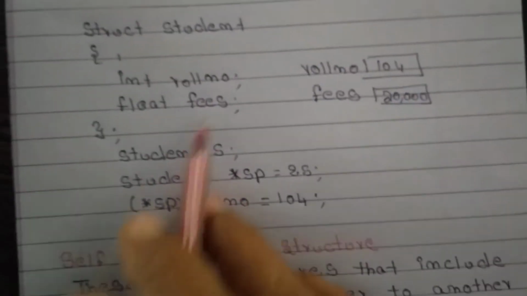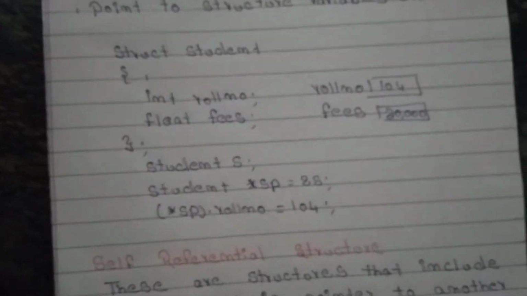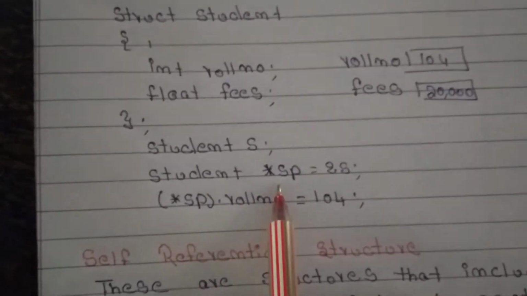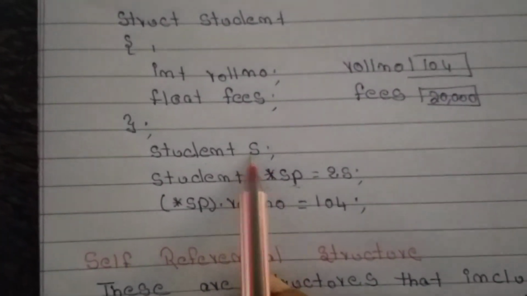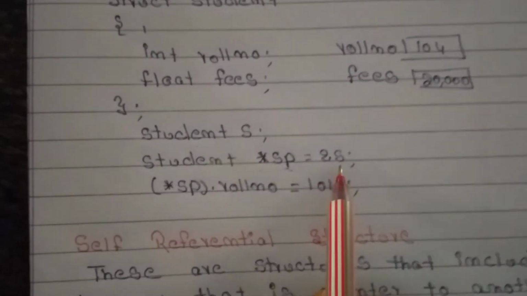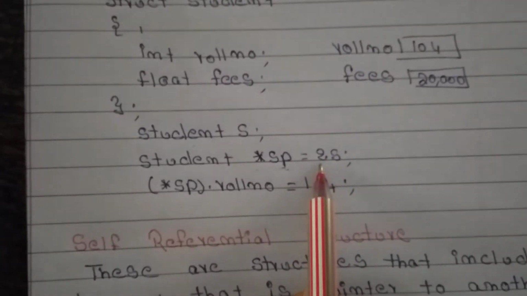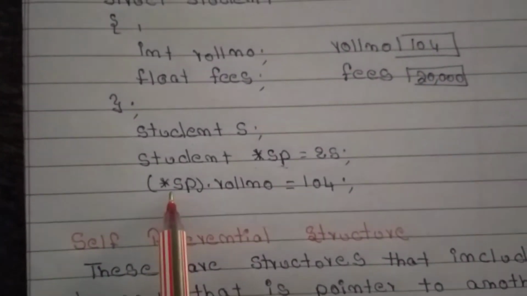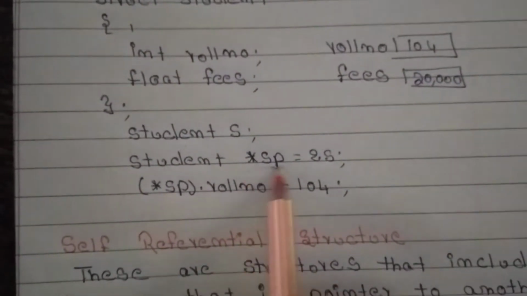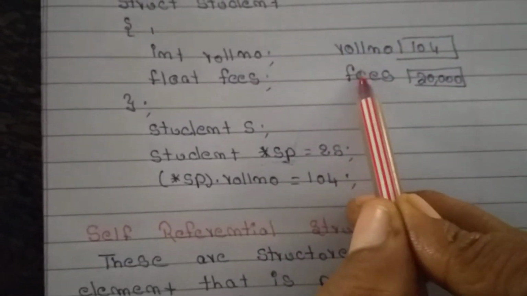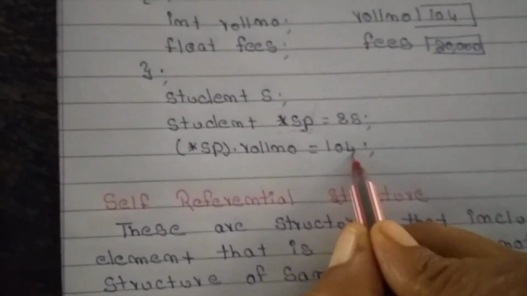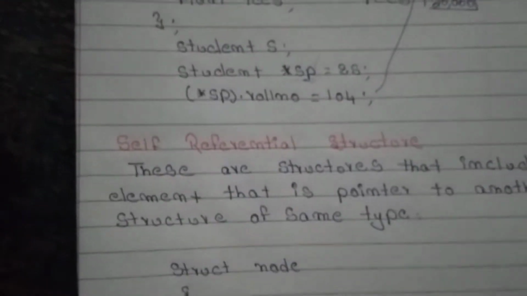Now student is a structure, and for this structure we created an object. So student asterisk SP means for this object, ampersand s means s is a memory location, its address is stored here. Asterisk sp of roll number is equal to 104. So this is a pointer variable. It is pointing to roll number. In roll number, what is there? 104 is there. So finally we'll store this value in this.